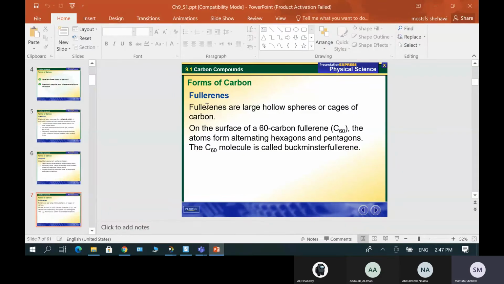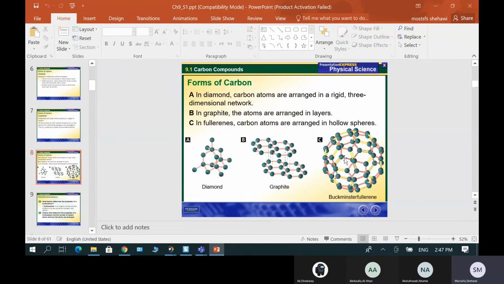So we talk about fullerene, which has this shape. And as you see here, graphite has layers. Each carbon atom is linked with 3 others, but each carbon here is linked with only 3, that's why it has 1 free electron, and that's why graphite is able to conduct electricity. And diamond here has this linked shape, and it is so hard.